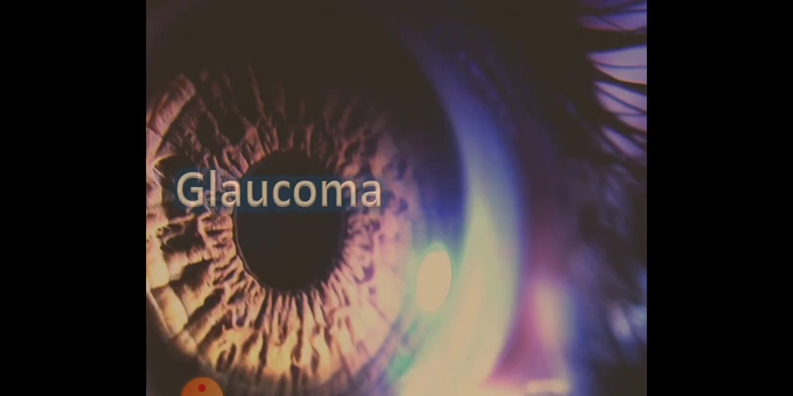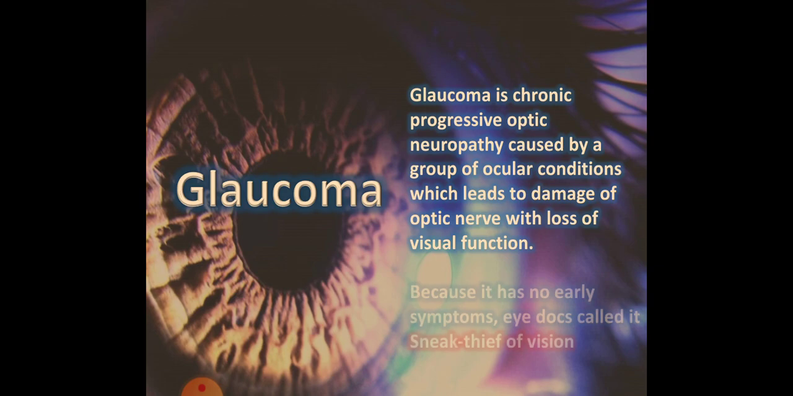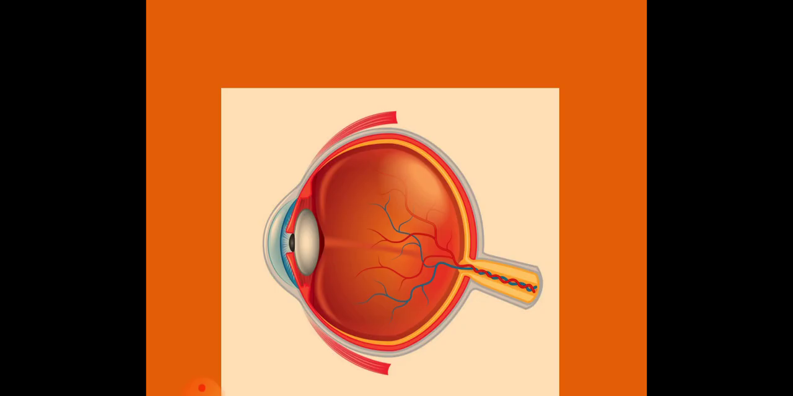Discussing my topic, I'll describe what glaucoma basically is. Glaucoma is a chronic progressive optic neuropathy caused by a group of ocular conditions which leads to damage of the optic nerve with the loss of visual function. Because it has no early symptoms, eye doctors call it the sneak thief of vision.